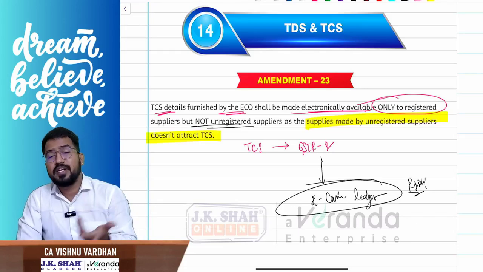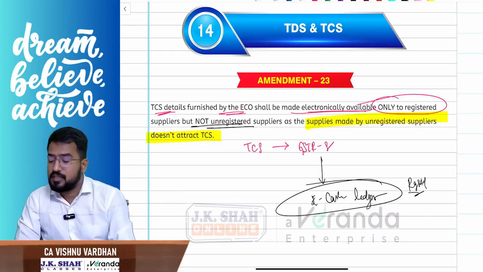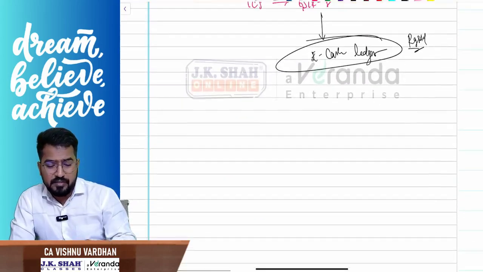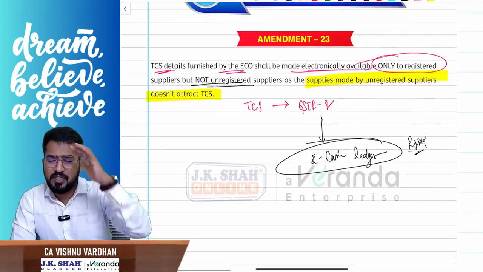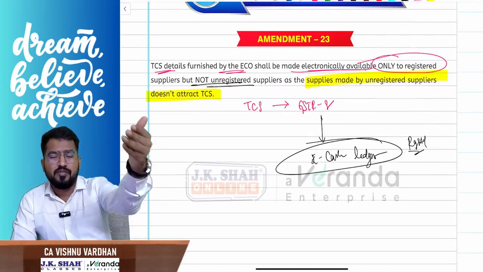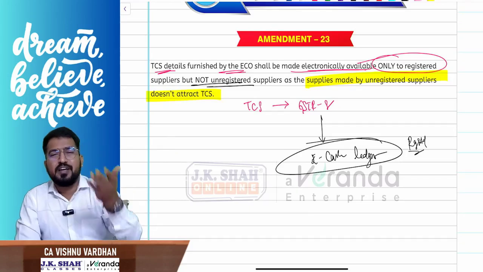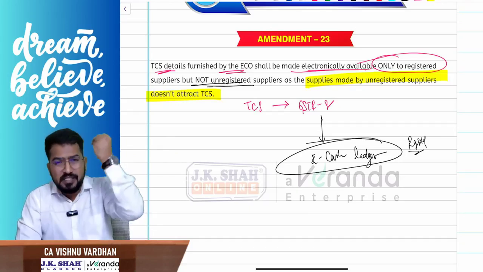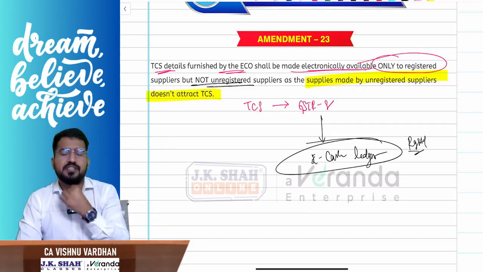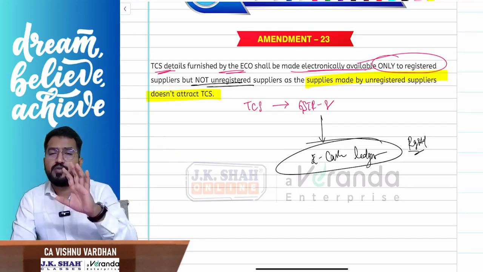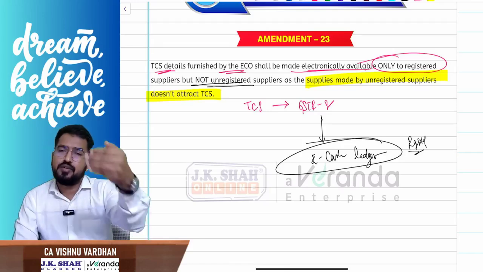I don't know who is getting these doubts, and the department is clarifying all this. Shall we proceed? Okay. So that is another amendment, and we are done with that. TDS and TCS are also simple. TCS details will be reflected or made available only to registered persons. It will not be made available to unregistered persons. Sir, how can it be made available to them? TCS itself will not be applicable there. So simple: TCS details will be available only to registered persons.